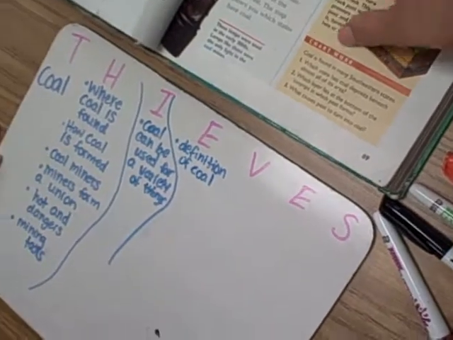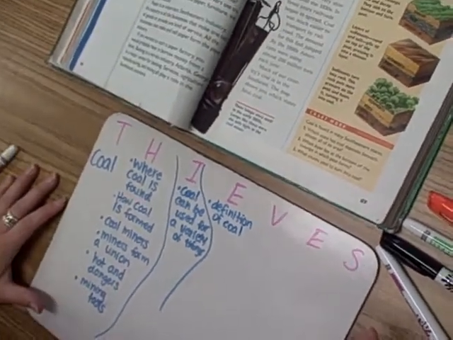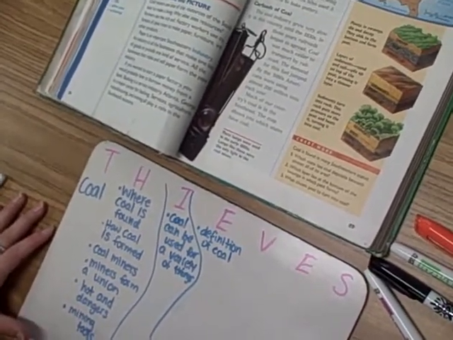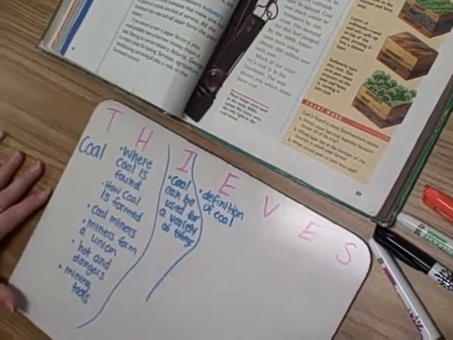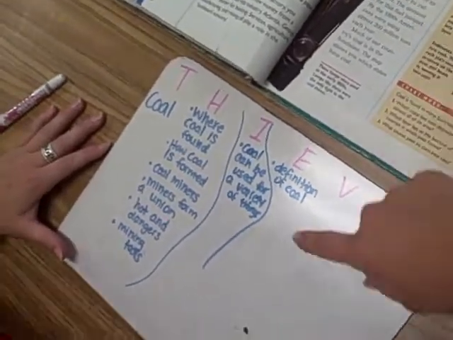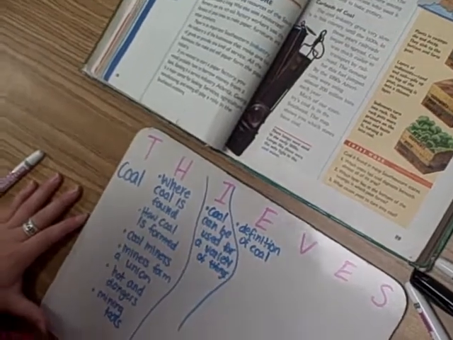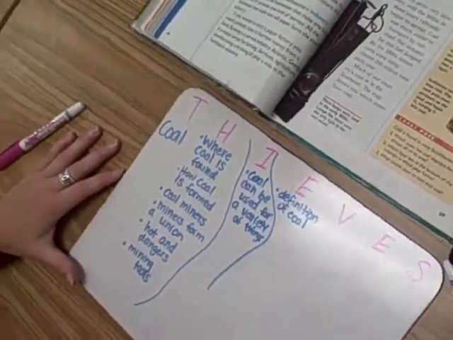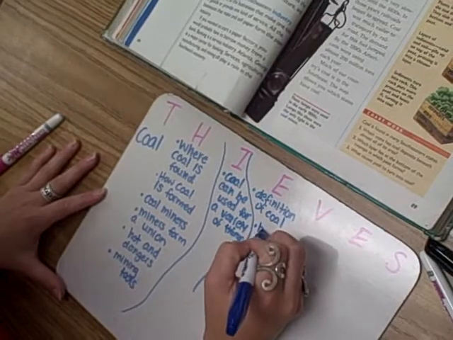Okay. About the next paragraph. The coal industry grew very slowly in this country until the 1830s. All right, so what information there do you think we should put underneath? The history of coal. Okay, that sounds good.